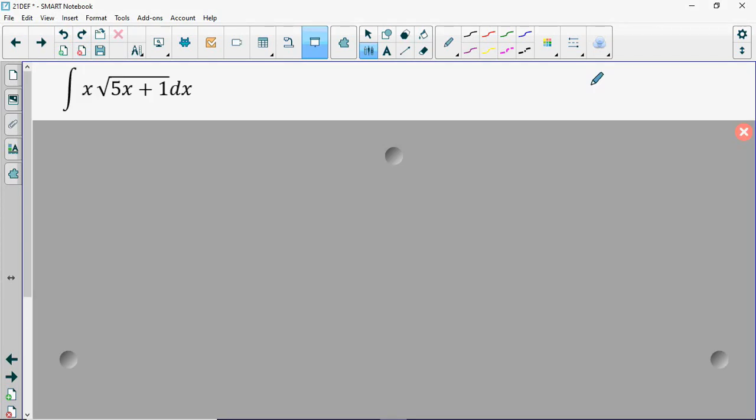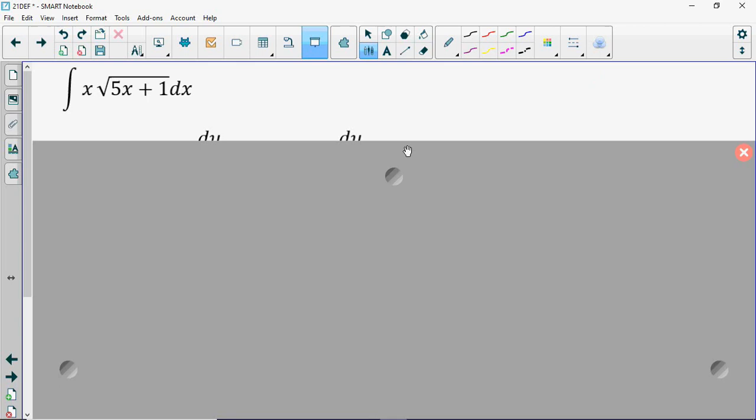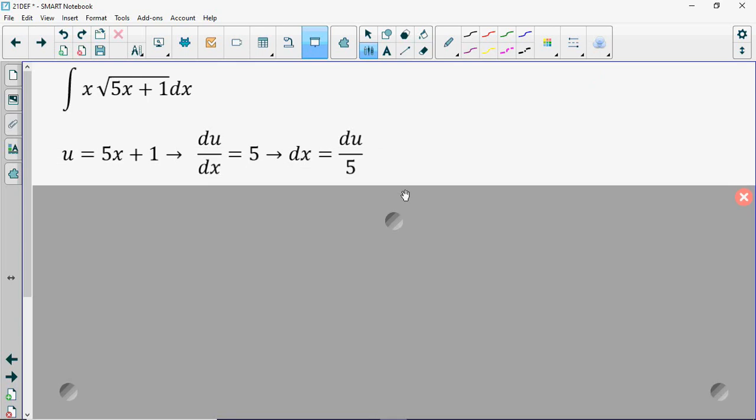Okay, back to some more normal stuff. This function has a pretty obvious inside piece, and that's 5x plus 1. So that is what we're going to set our u equal to in this case. So du dx is equal to 5. dx is therefore equal to du divided by 5. Here's where I run into a problem.